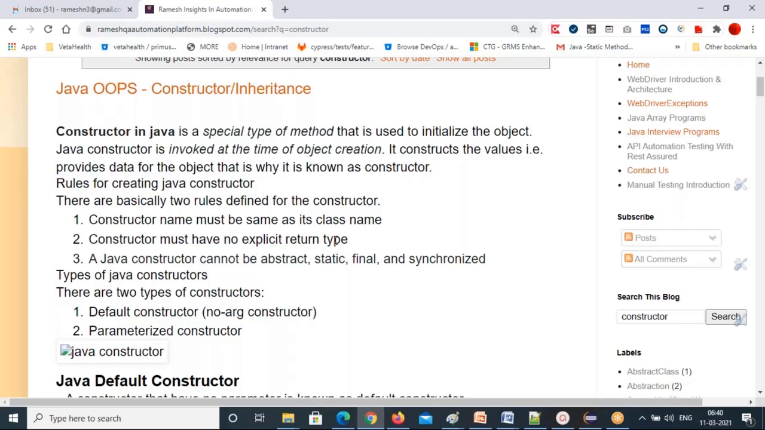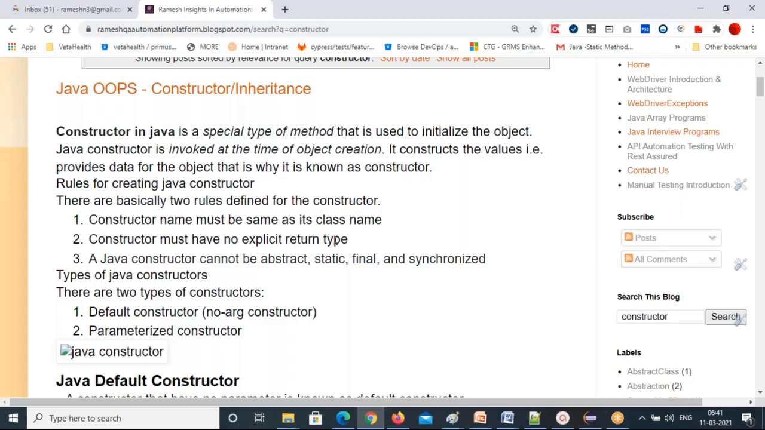A constructor is a special type of method that is used to initialize the state of the object. It's a kind of method only. It will initialize the objects. All objects are initialized because of the constructor only. Even in the object line, I don't know whether you observed or not, the new keyword is followed by the constructor. You are calling the constructor name explicitly there, and the Java constructor is invoked at the time of object creation.